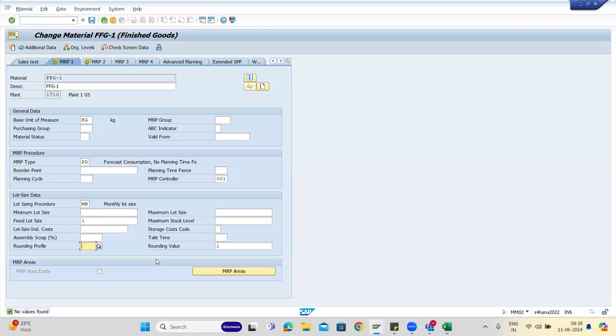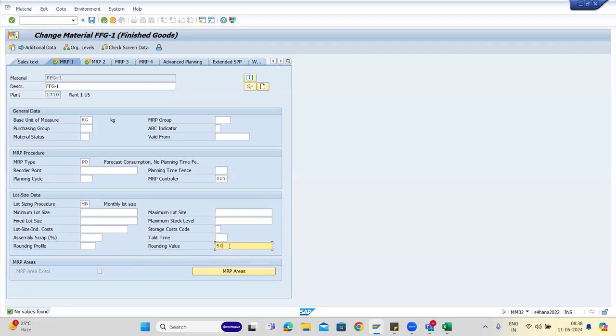Then you give the rounding value 50, because for monthly lot size you cannot use fixed lot. That is why I said the rounding value and fixed lot are similar: my lot size is monthly, but I want all the orders in multiples of 50.